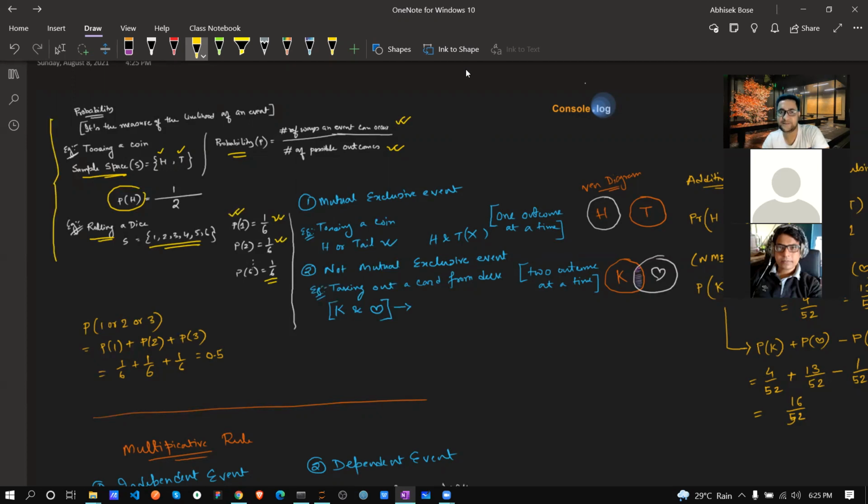Now, there are two parts: one is mutually exclusive events, and another is non-mutually exclusive events. Mutually exclusive means one outcome at a time only.